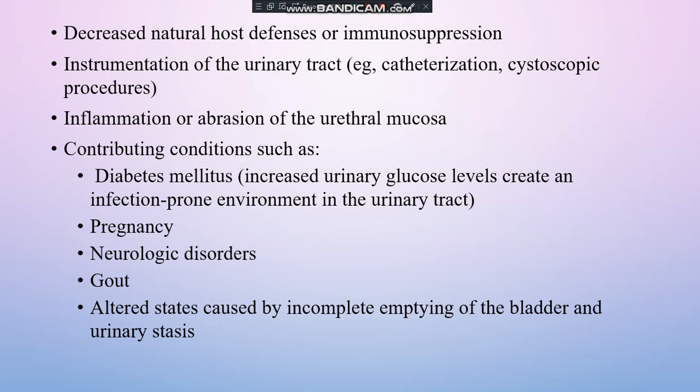Now let us move on to another point, that is decreased natural host defense or immunosuppression. We have already seen such points, so this is just a repetition. Host defense means the human body has an ability to fight against foreign bodies or infection. That is the natural host defense mechanism. It is disabled due to immunosuppression therapy, transplantation, inborn diseases, or immunosuppressive disorders, anything can be there. In such cases, UTI can occur.